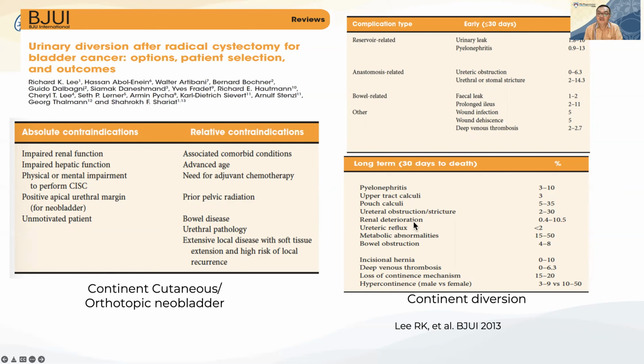Then another topic, this is a continent diversion, the complications early and long term.